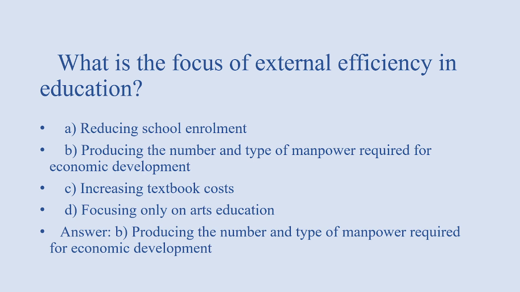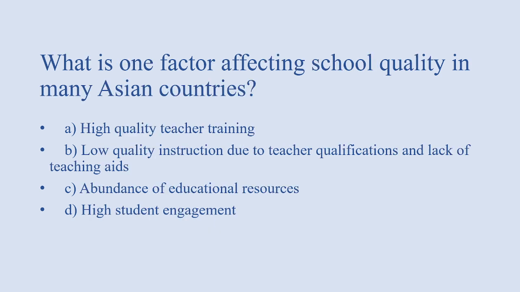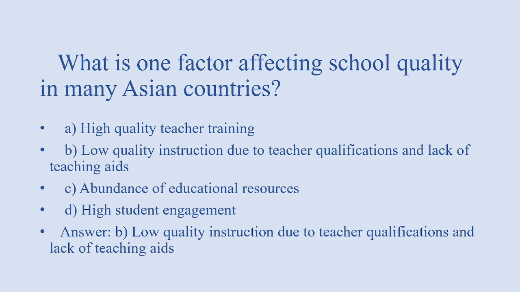Next, what is one factor affecting school quality in many Asian countries? Options: high quality teacher training, low quality instruction due to teacher qualification and lack of teaching aids, abundance of educational resources, high student engagement. Answer of this question is option B, that is low quality instruction due to teacher qualifications and lack of teaching aids.